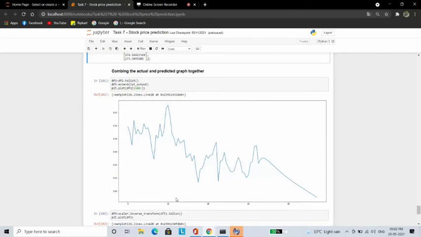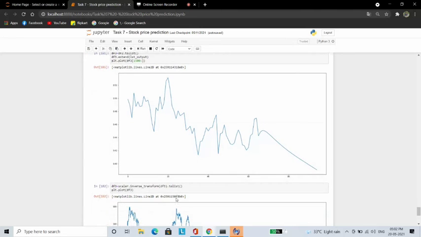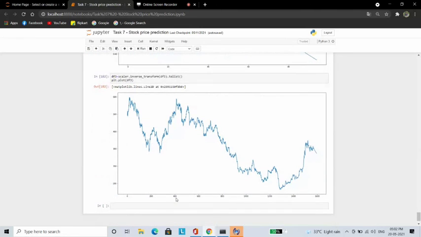Combine both the actual and the predicted graph to form a single graph. With this, our task gets completed.